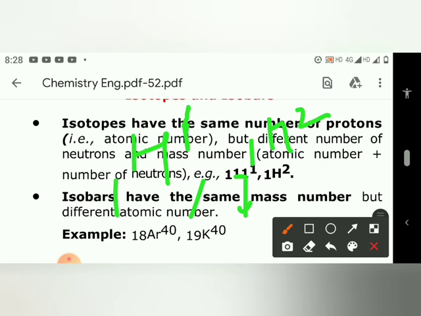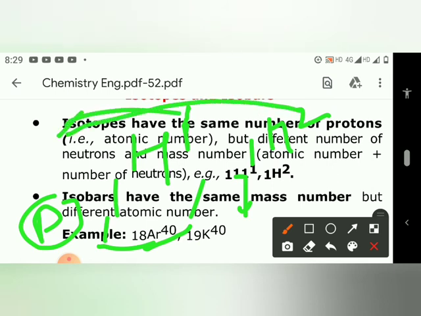We can see that isotopes have the same number of protons, these two are protons which are in the same number, and these 1 as well as 2 show the mass number. So we can clearly say that isotopes have the same number of protons but different mass number.